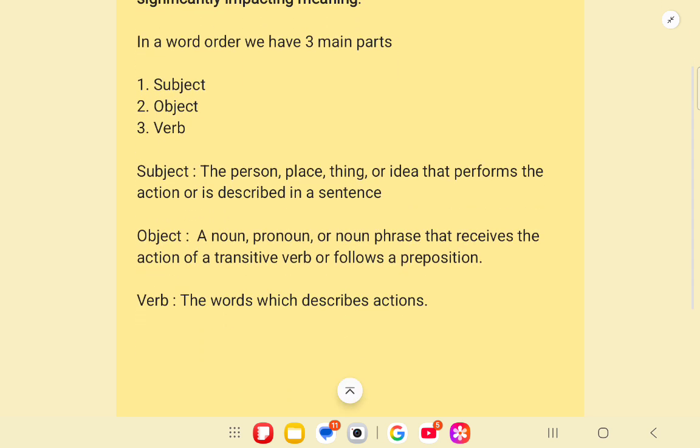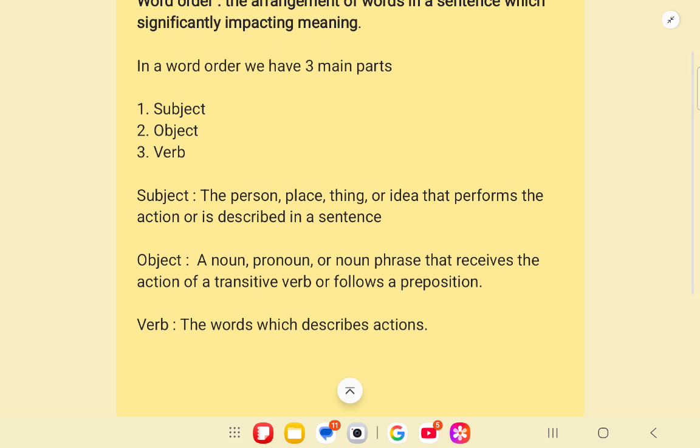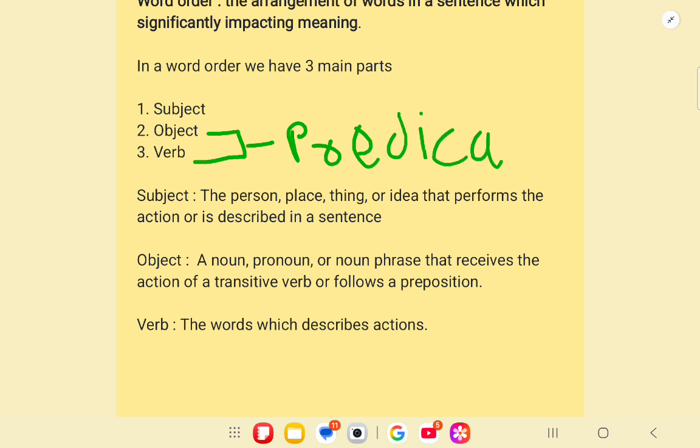Now let us look at verbs. Most of you know what a verb is. Verbs are the action words, meaning they describe action, like playing, eating, and so on. And an important note: the object and verb together are called the predicate.